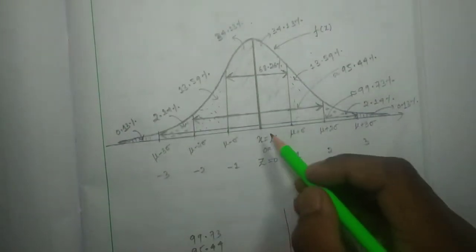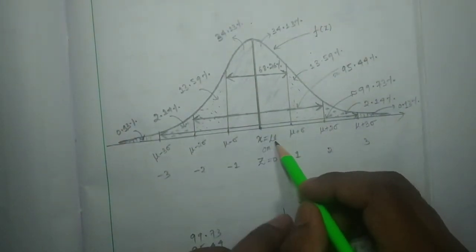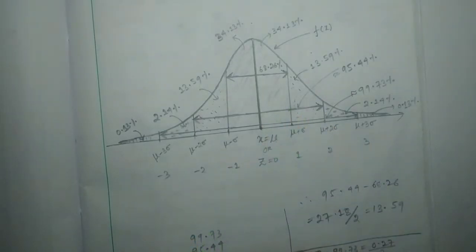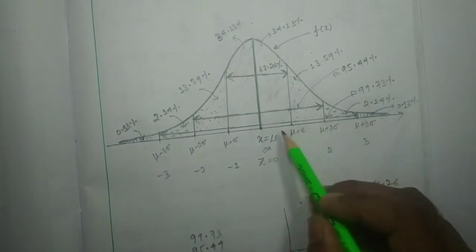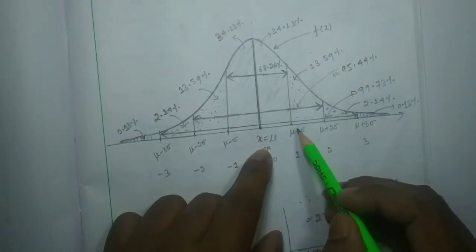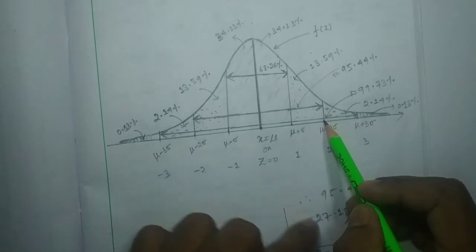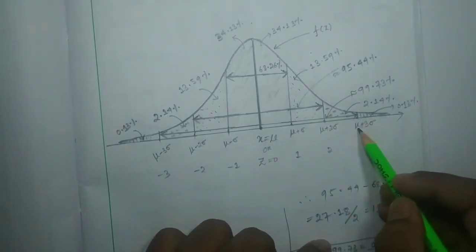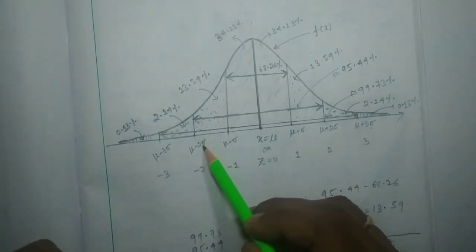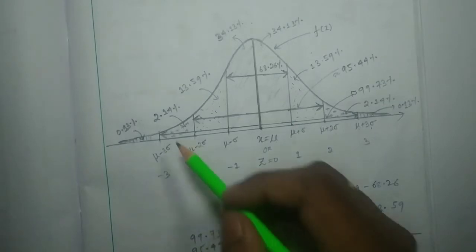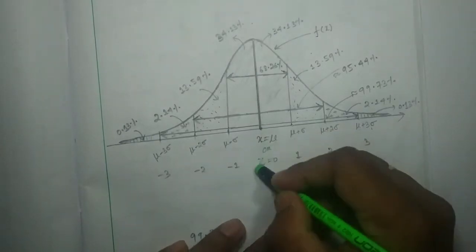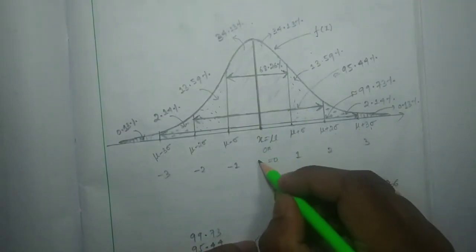Here this point is x equal to mu, that means this point represents the mean value. Up to this much length we consider sigma. So this point is mu plus sigma, this point is mu plus 2 sigma, this point represents mu plus 3 sigma, and on the left side mu minus sigma, mu minus 2 sigma, mu minus 3 sigma. Or if you consider Z, this is not small z, this is only capital Z.